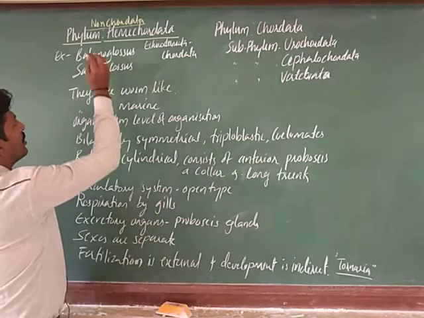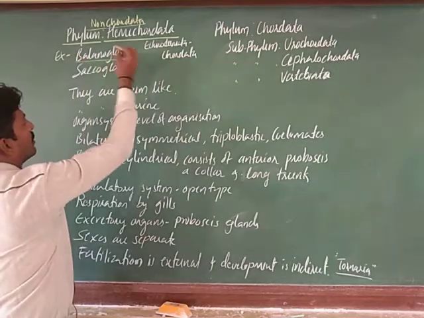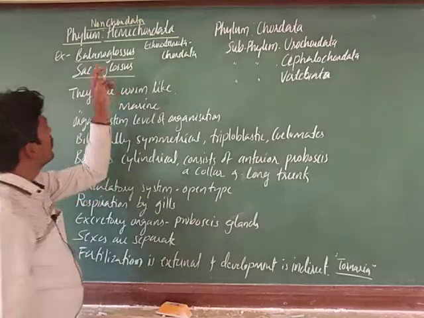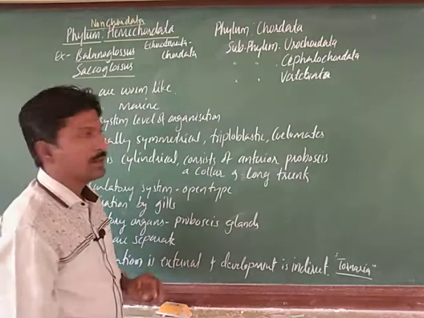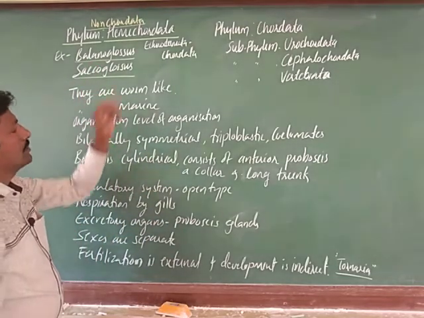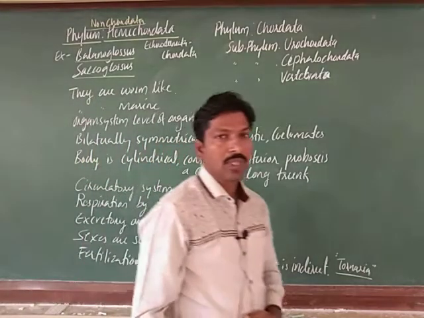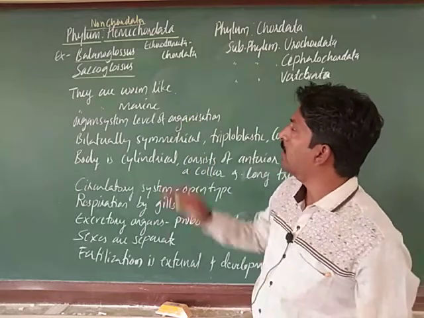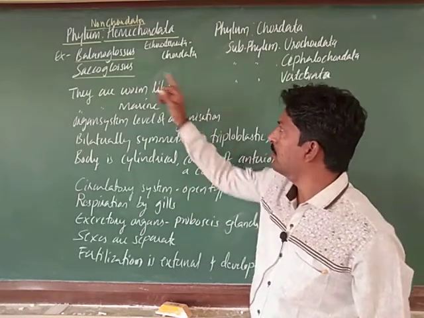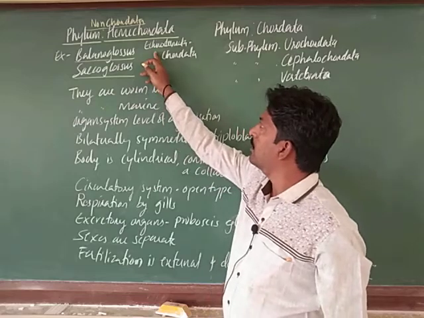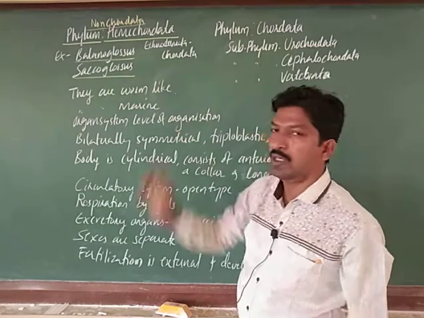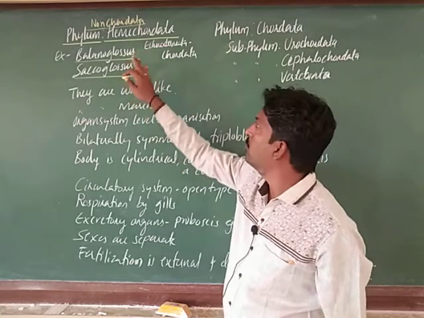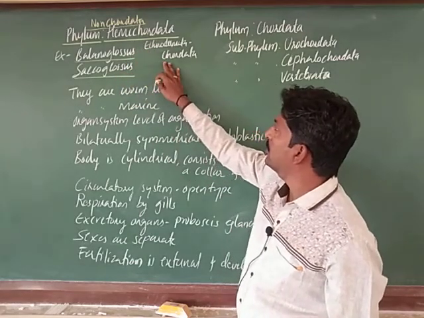So, examples: Balanoglossus and Sacoglossus. These are the 2 examples we have taken here. Very few members are here in Hemichordata, especially Balanoglossus, which is the link between Echinodermata and Chordata. This whole phylum shows intermediate features of both Echinodermata as well as Chordata.